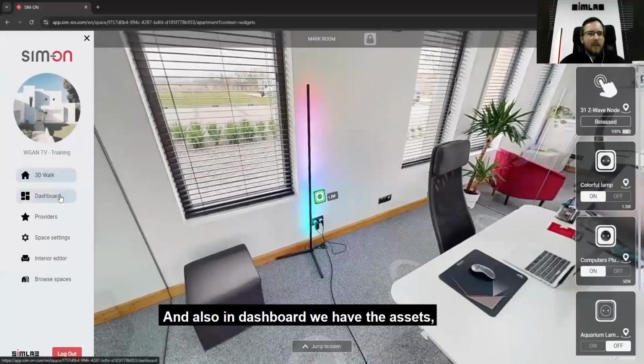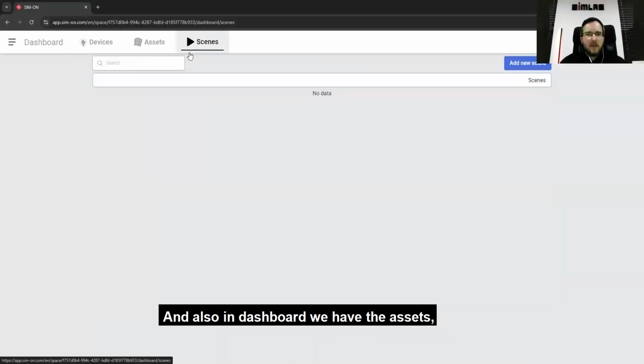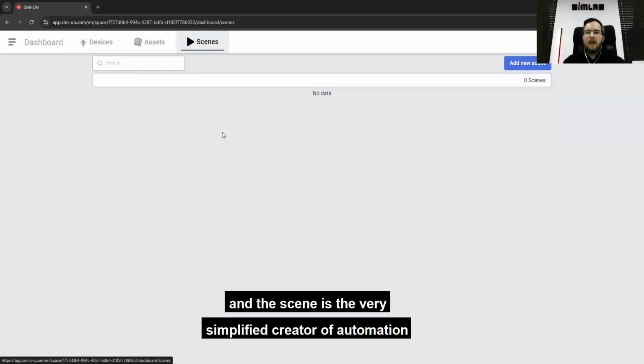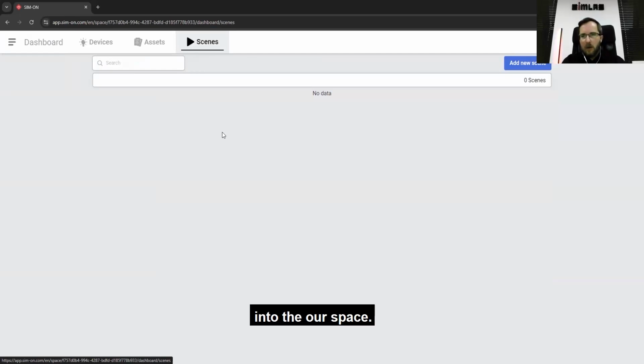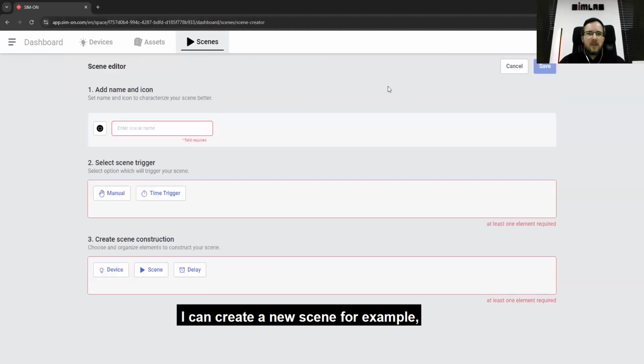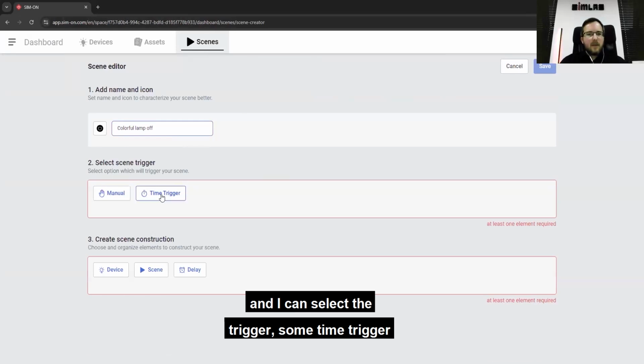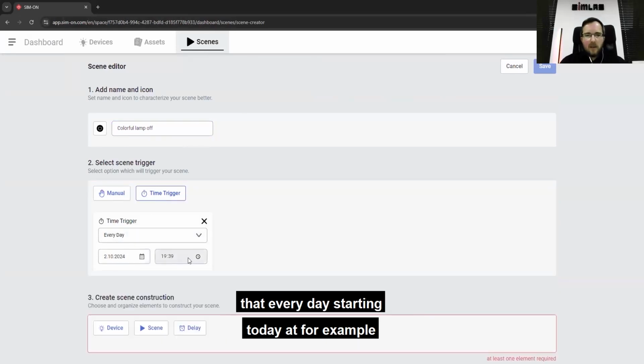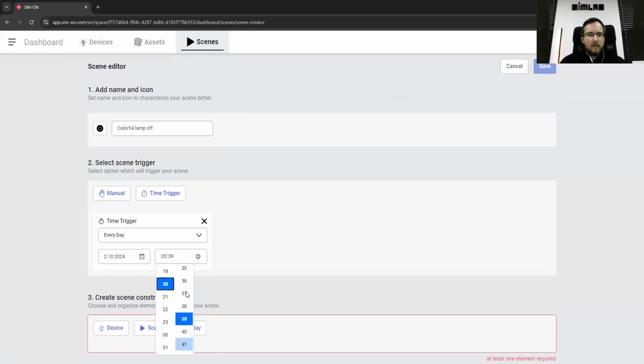Also in the dashboard, we have the assets and the scenes. The scene is a very simplified creator of automation in our space. I can create a new scene, for example, and enter the name, colorful lamp off. I can select the trigger, some time trigger, for example every day, starting today, at 8 p.m.